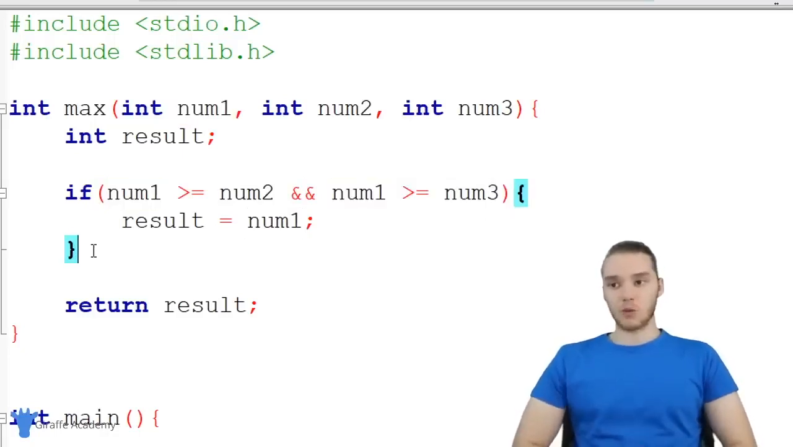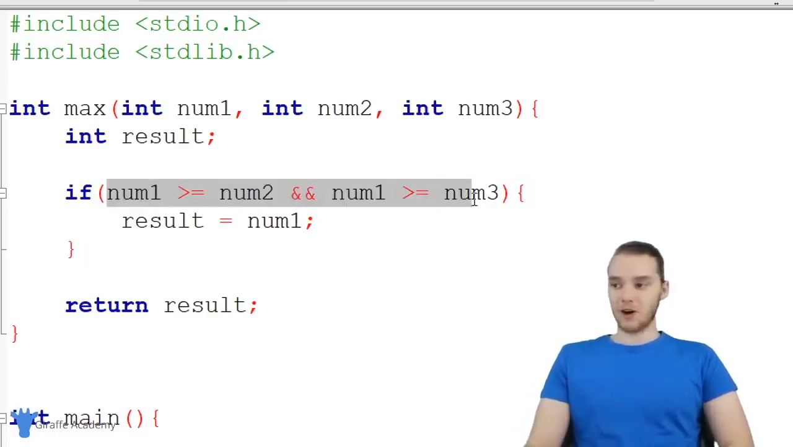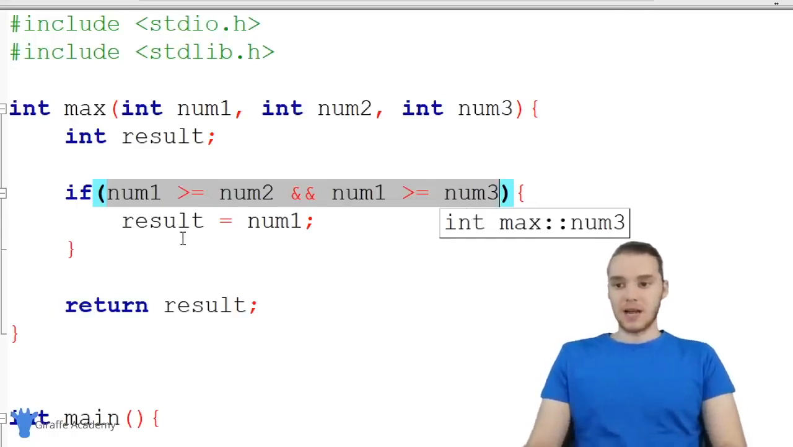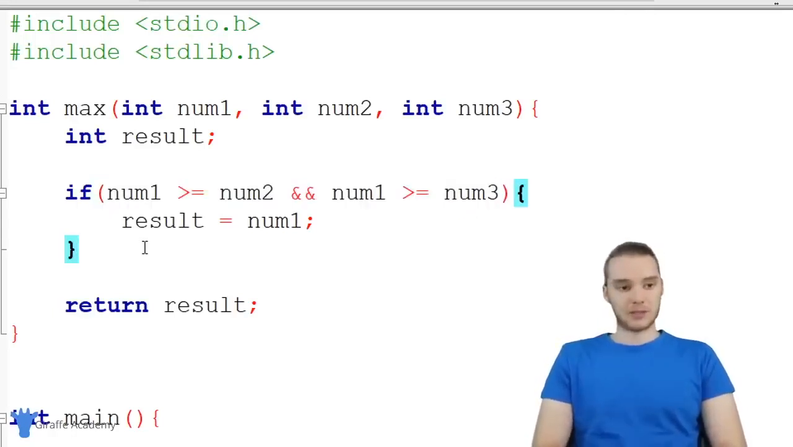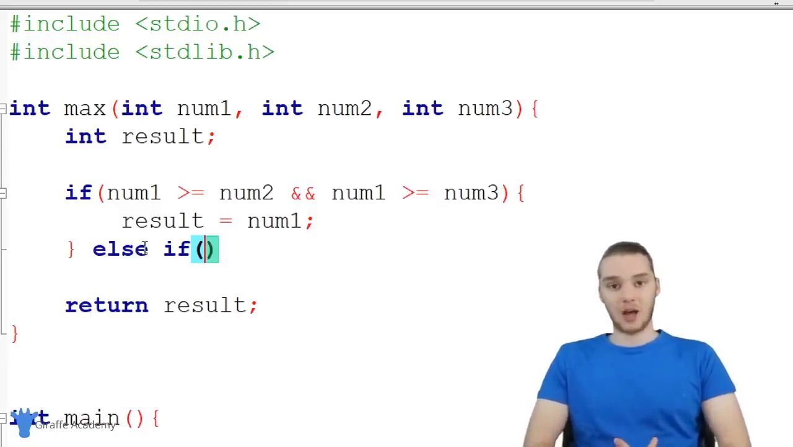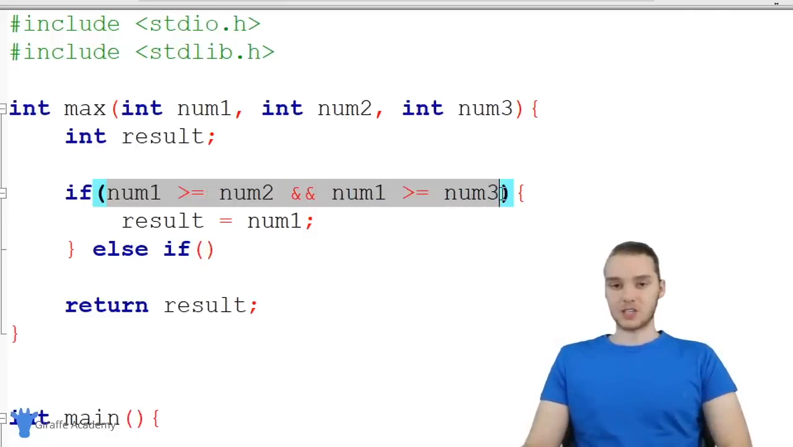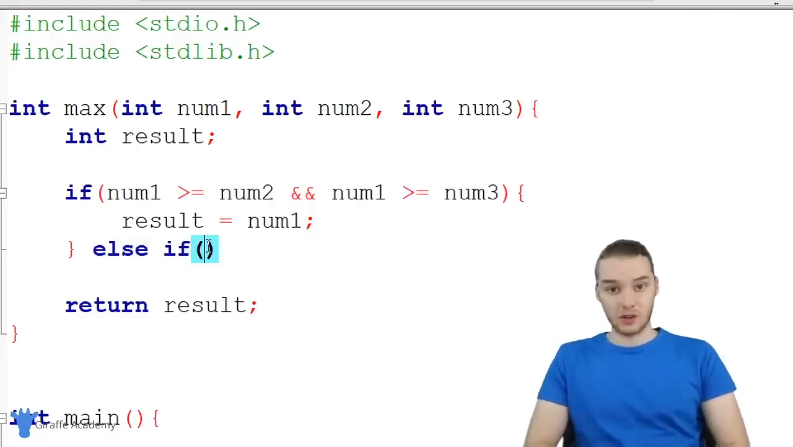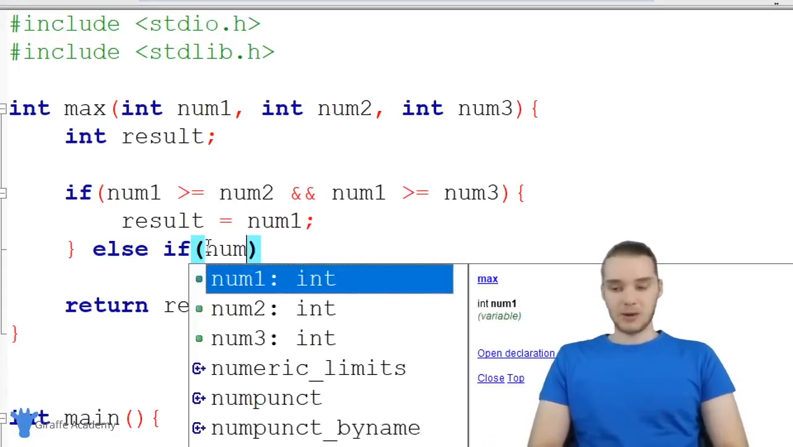But here's the thing, we also want to check to see if num2 is the biggest. So if this is false, we also want to check to see if num2 is the biggest now. And we can use something called else if. So down here I could type out else if, and I can make another open and closed parentheses. And inside of these parentheses, we can actually check another condition. So if this condition up here is false, then else if is saying, let's come down here, let's check another condition.